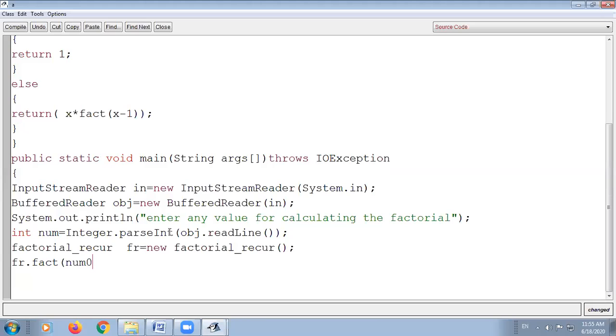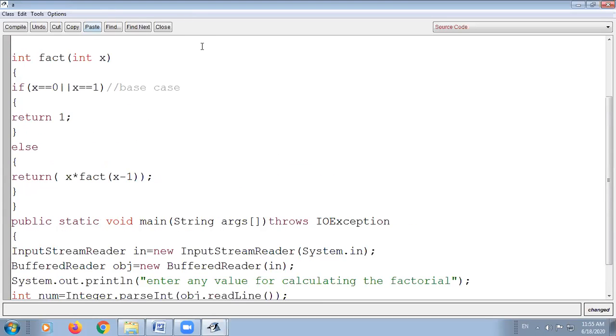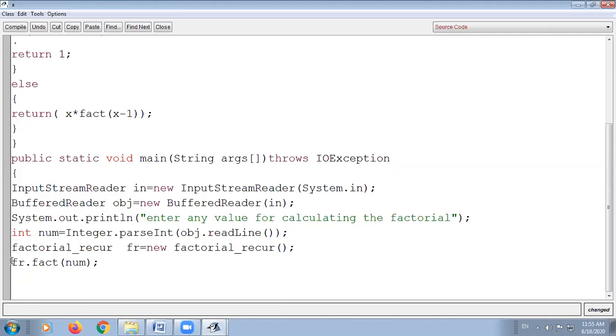Now because it is a factorial function and it will return a value, what type of value will be returned? It returns an integer type value. So in the calling function you require one integer variable that is used to store the outcome or the answer of the recursive function. Next, after receiving the value from the called recursive function, you have to display the result by using the value of the ans variable that you have used for storing the return value from the fact function.